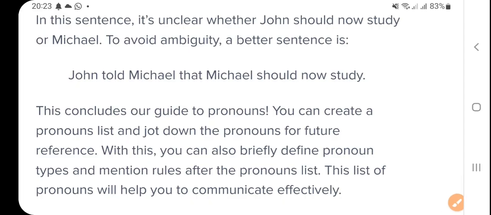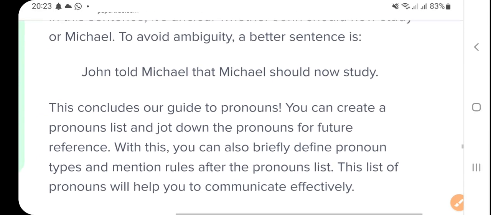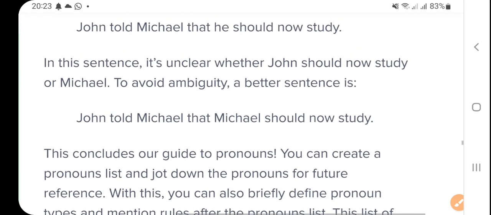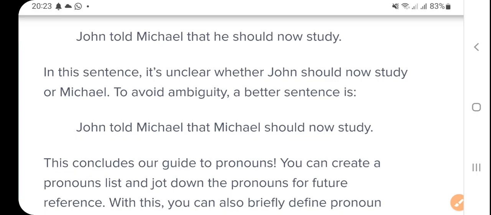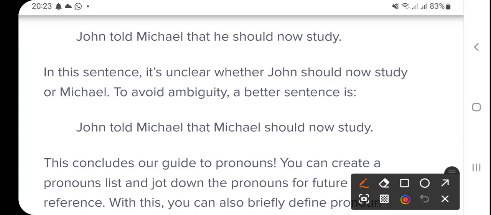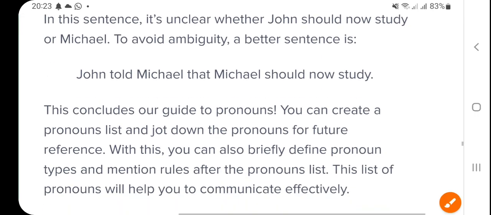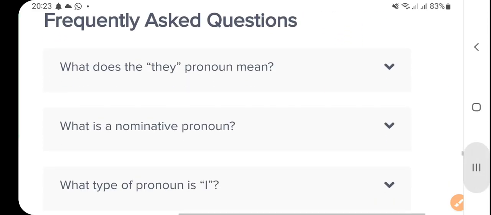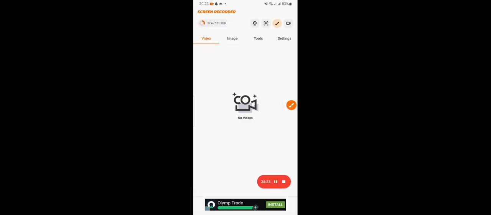So here it is not clear. However, the sentence should be like, John told Michael that Michael should now study, right? Or John told Michael that you should now study, or John told Michael that he, because both are males, right? So this way. So this is something about pronouns. I think you must have got an idea about pronouns and types of pronouns. So please take care, and if you have